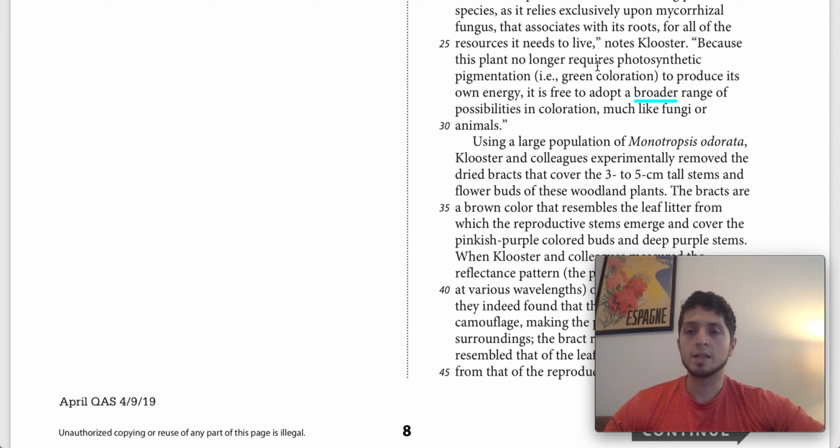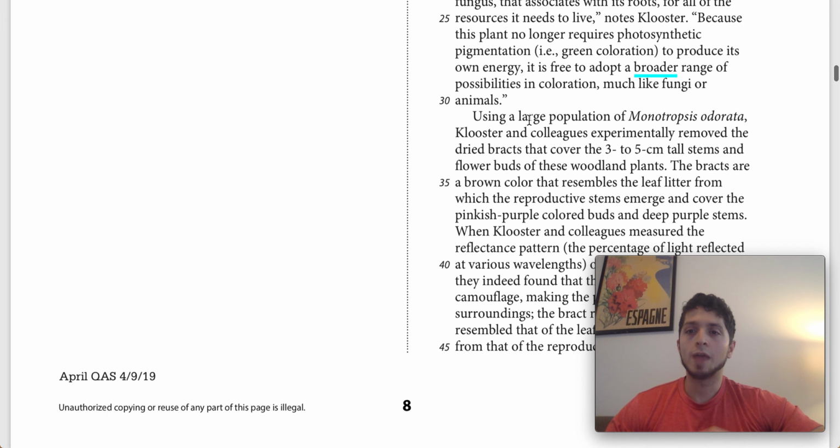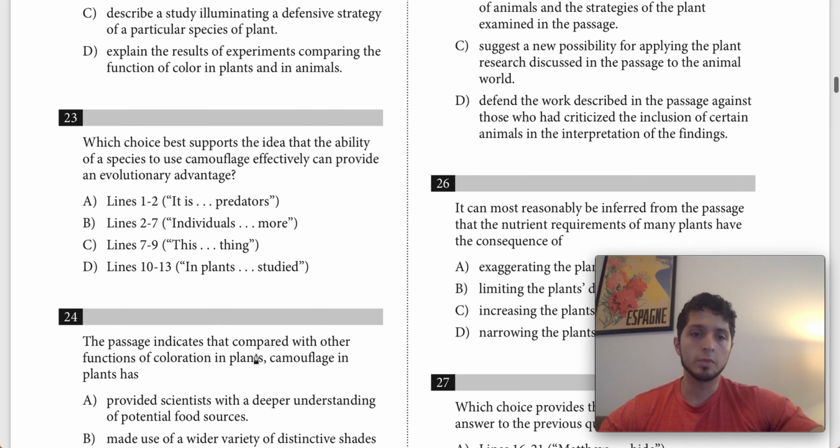So we need to basically come up with a substitute for that, or at least understand what it means. What this is saying is that this specific plant here, Monotropsis odorata, is able to have a broader range of possibilities. I think the best way to say this is maybe it's able to have something that is wider. It's able to have a more expansive range. So basically we're talking about the scope of the different possibilities. So let's see if we can find a word to replace that.